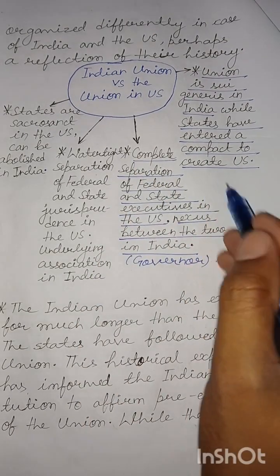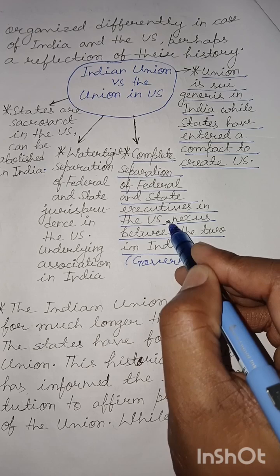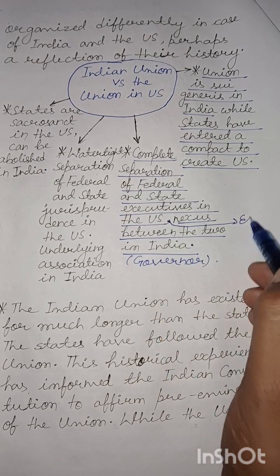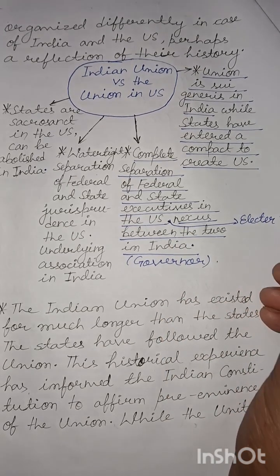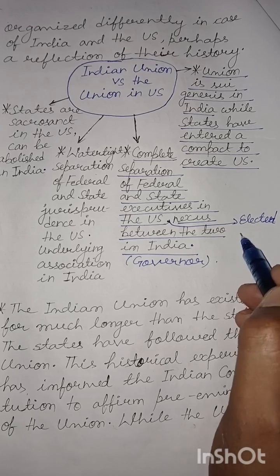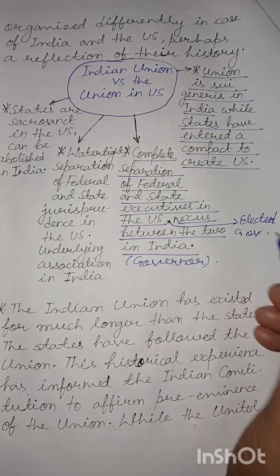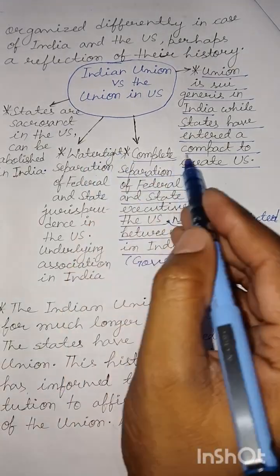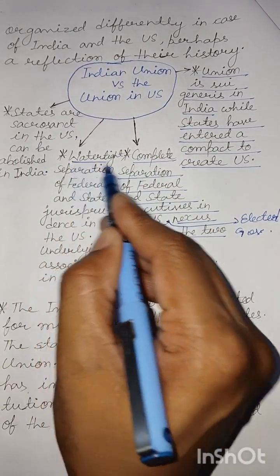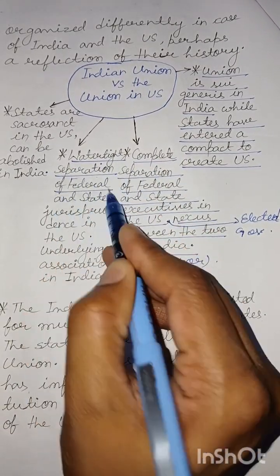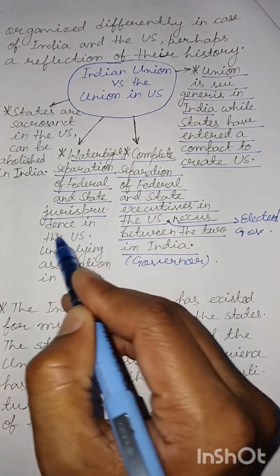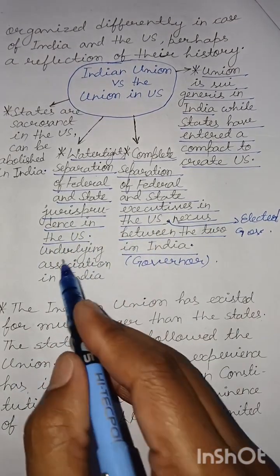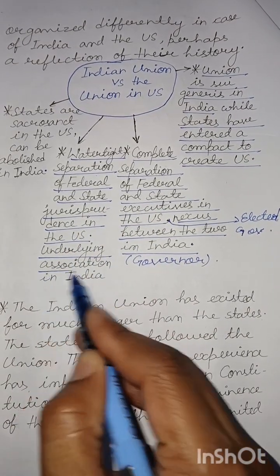On the other hand, in the case of the United States, the governor is an elected official. In India, by contrast, the governor is appointed by the president. Third, there is watertight separation of federal and state jurisprudence in the US, but there is an underlying association in India.